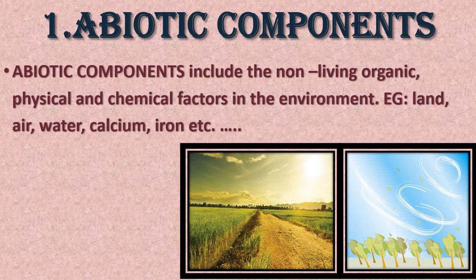Now we'll see what the abiotic component is. It includes the non-living organic, physical and chemical factors of the environment. Example: land, air, water, calcium, iron, that is minerals, etc.